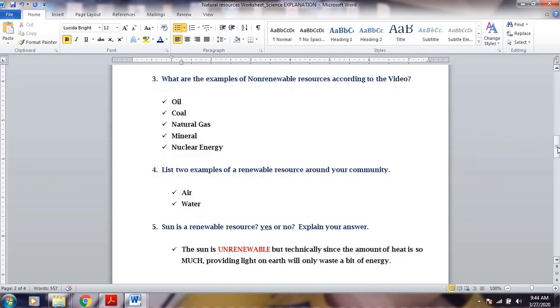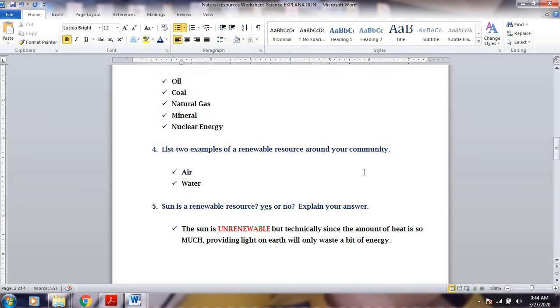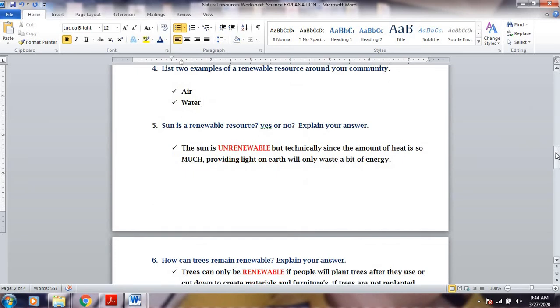Alright, for number 4, list two examples of renewable resources around your community. Air and water, water and air, that can be a good example of it. Now, is the sun a renewable resource, yes or no? I think I have explained it already. So, the sun is unrenewable or non-renewable.